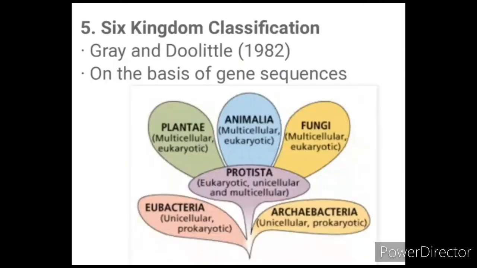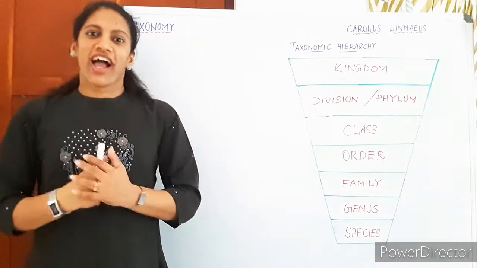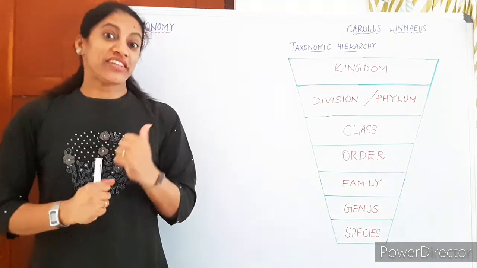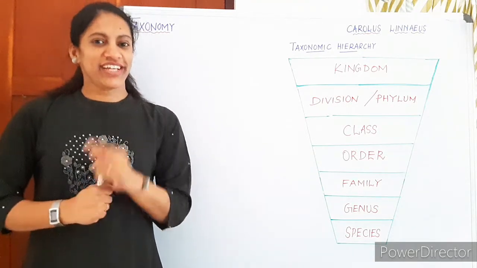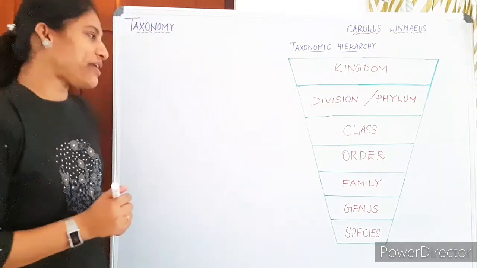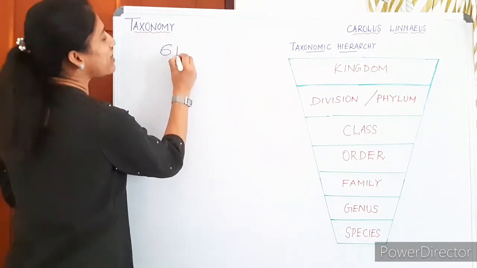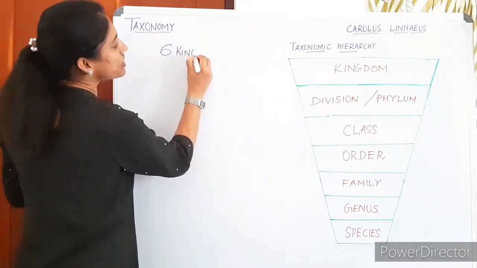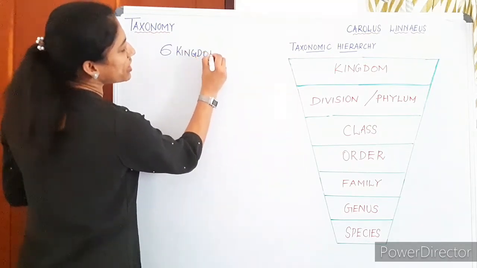Recently, there is the 6 kingdom classification by Gray and Doolittle. Here, bacteria were split into eubacteria and archaebacteria. Okay. I think you are okay, and in the slide you have already seen the 6 kingdom classification also. Okay, that is the recent approach, and in the 6 kingdom classification you have seen which kingdom extra?